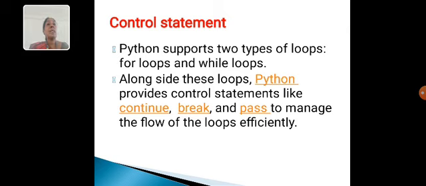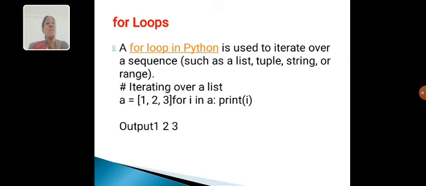Control statements. Python supports two types of loops: for loop and while loop. Alongside these loops, Python provides control statements like continue, break, and pass to manage the flow of the loops efficiently. For loop. A for loop in Python is used to iterate over a sequence such as a list, tuple, string, or range. Iterating over a list: a equal to 1, 2, 3, for i in a, print i. The output is 1, 2, 3.